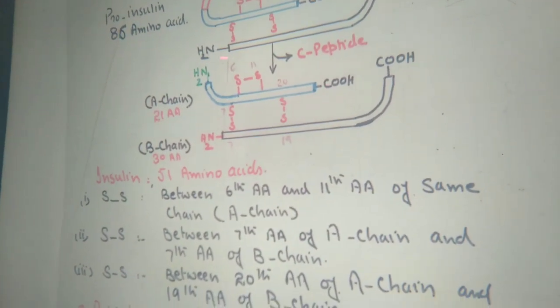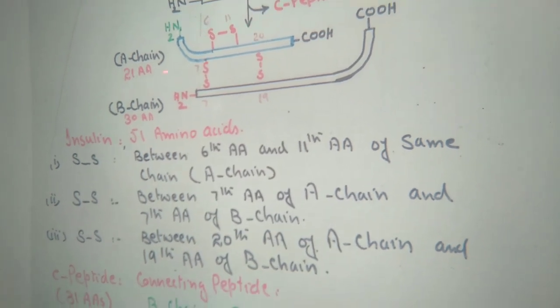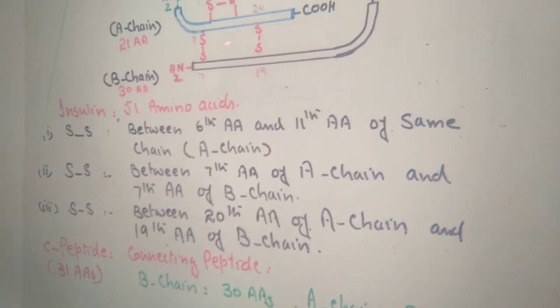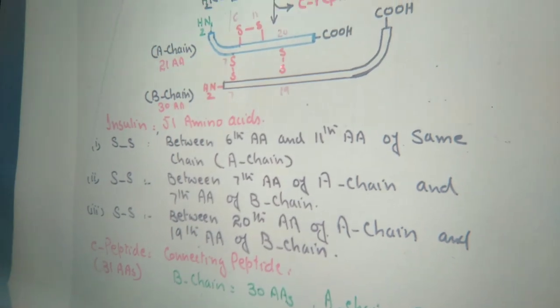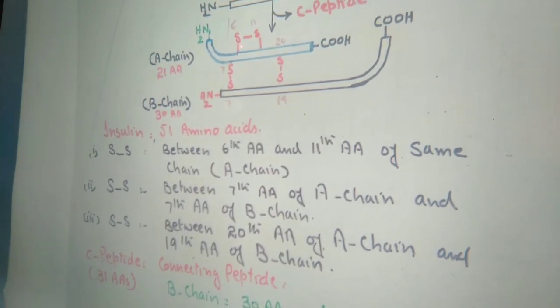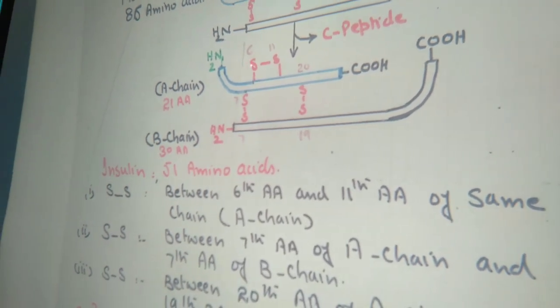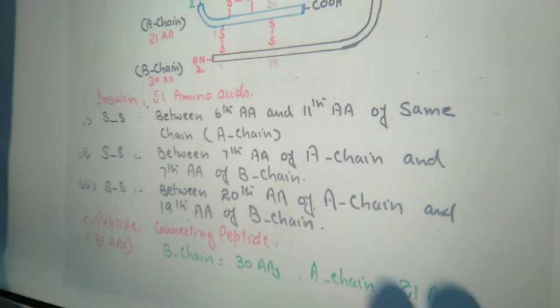Now this is the active form of insulin. This is the A chain, this is the B chain, having 21 amino acids and 30 amino acids. These are the two disulfide bridges, which are present between the A chain and B chain, and a third bridge is present between carbon number 6 and 11 of the A chain. So this is the active form of insulin.